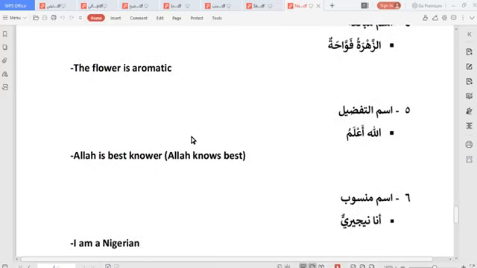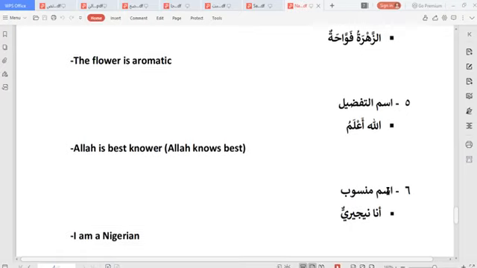So moving on. Ismu tafdil, used for superlative adjective, or you can call it comparative adjective also. So we usually say this: Allahu a'lamu. You know, Allahu a'lam. So Allahu a'lamu meaning, a'lam is actually part of the awsaf sabun. You know, we said most of the things we used to do our khabar are part of the awsaf sabun. I hope you get.